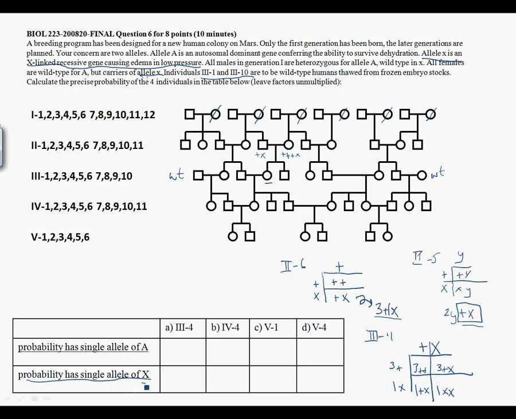So the probability that she has a single allele of X: we want this one and this one, and those are 4 chances out of a total of 3 plus 3 plus 1 plus 1, which is 8, so that is equal to 1/2. The simplest thing to do is to list it as 1/2.